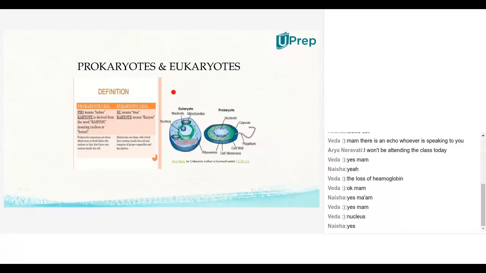Here, a prokaryotic cell looks somewhat like this bacterial cell. You can observe there is a nucleus in the center of the cell, which doesn't have any membrane around it.